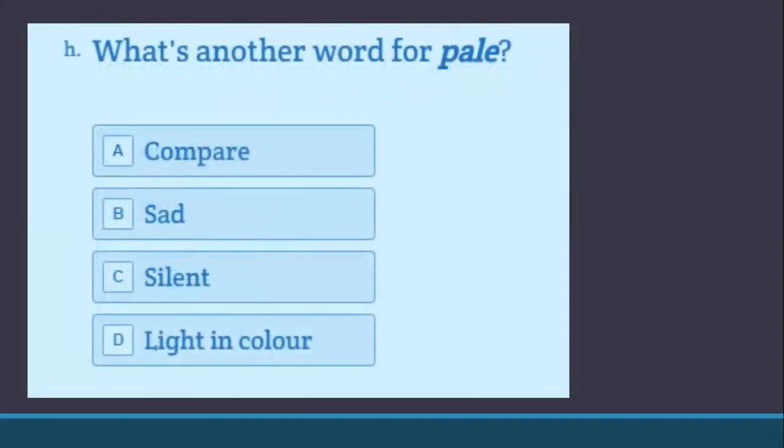What's another word for pale? Pale means something that is light in color. You can say she painted her room a pale pink. And mostly we use it to describe someone's complexion, like the color of their face. If someone gets scared, for example, we say their face went pale white, like a ghost. She was as pale as a ghost. That's a simile, comparing her face to the color of a ghost.